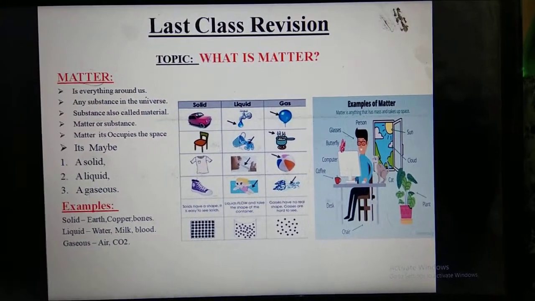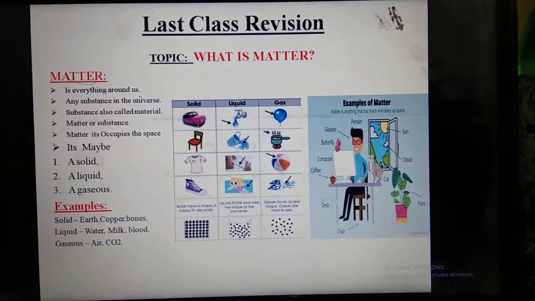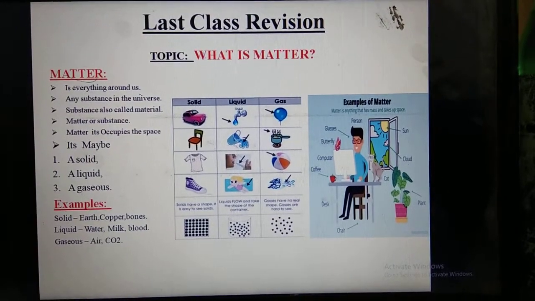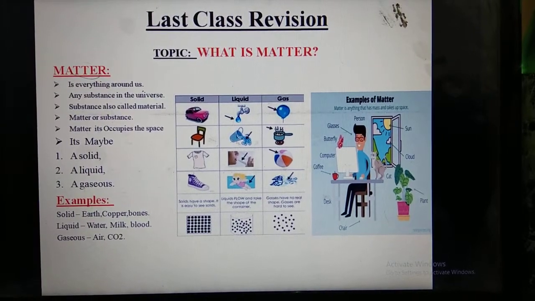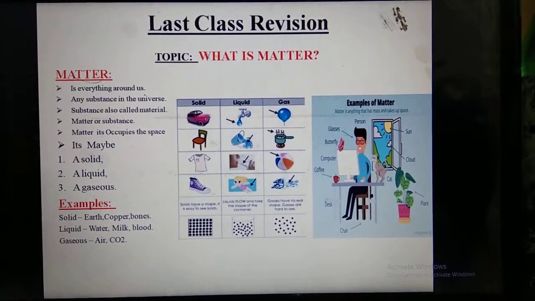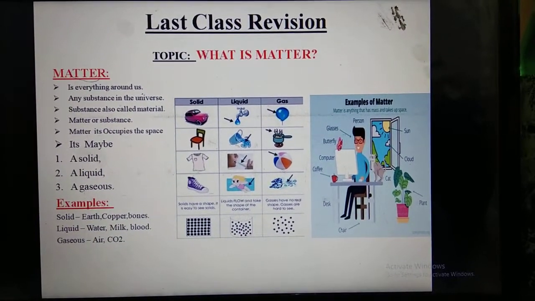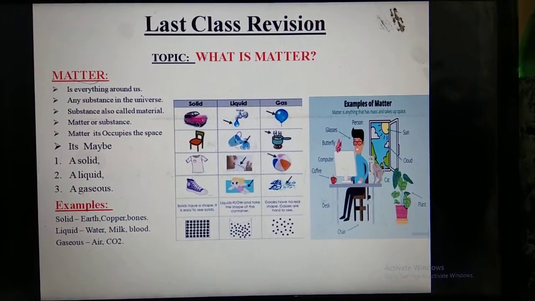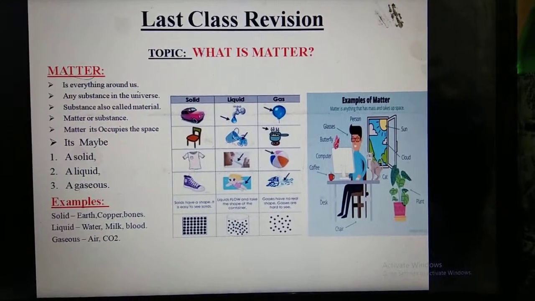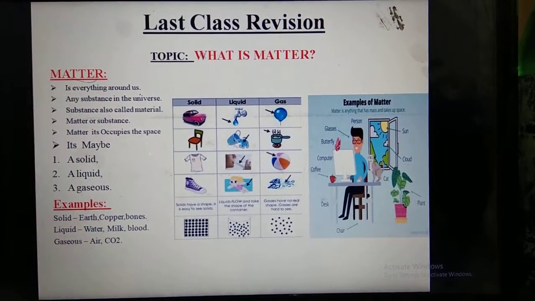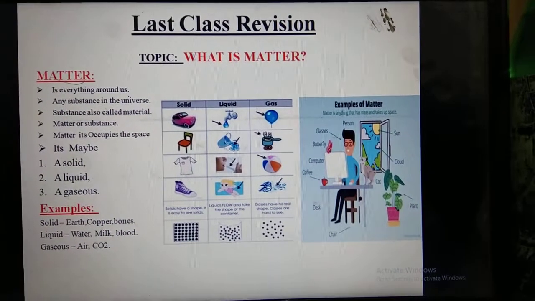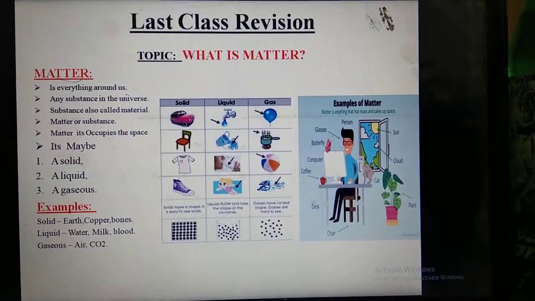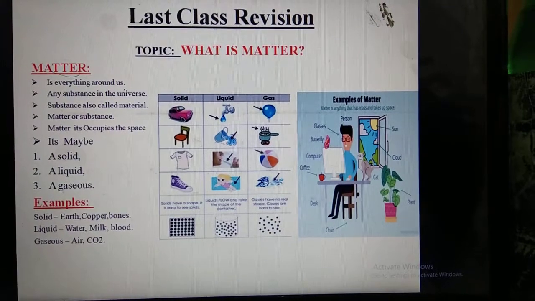Matter is nothing but everything around us, that is anything in the universe, any substance in the universe, is called matter. A substance is also called a material. So anything in our universe or in our home is called matter.